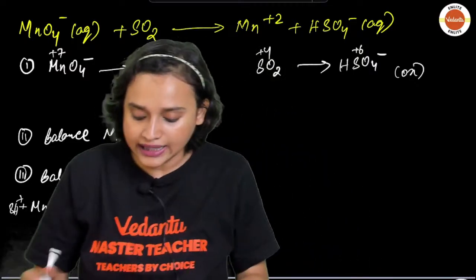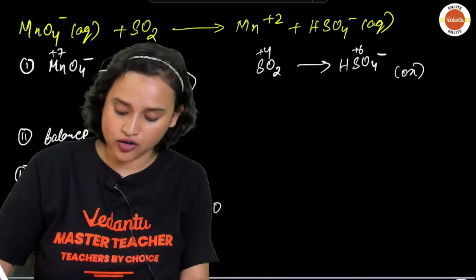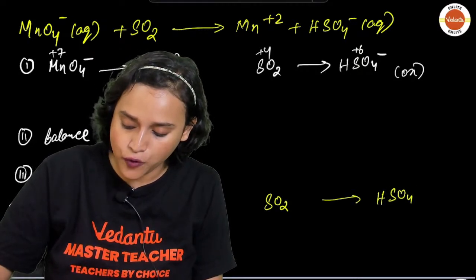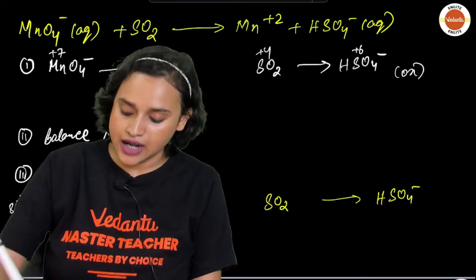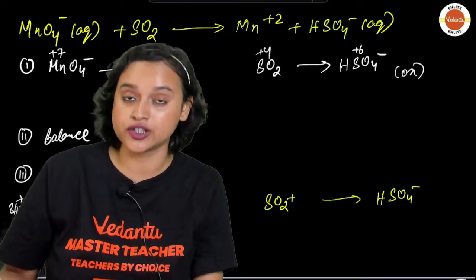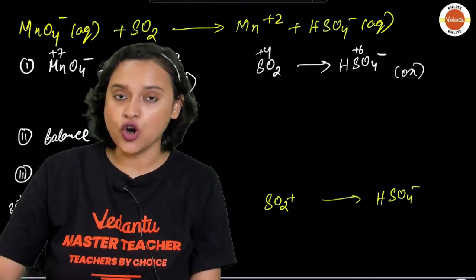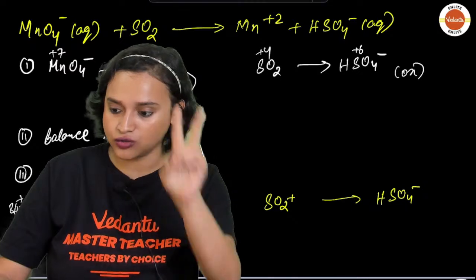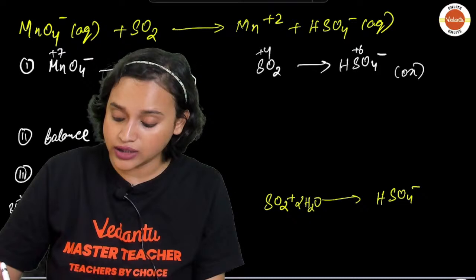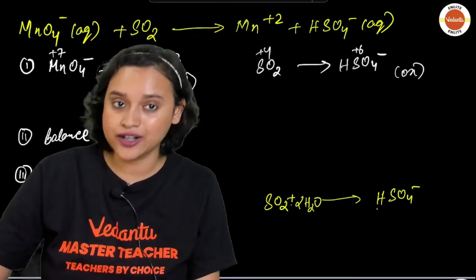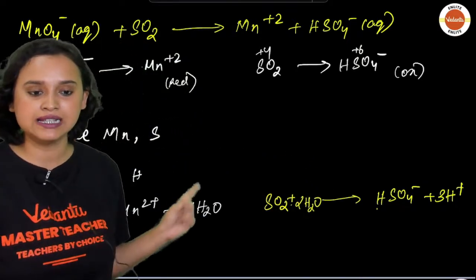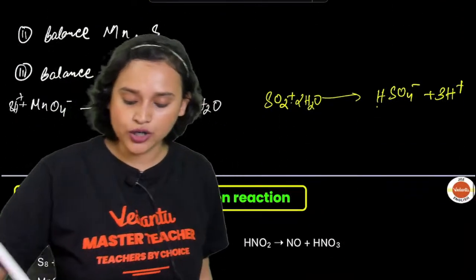Balanced, okay. And this side, check it out. We have SO2, which forms HSO4 minus. Am I right? Now this side you have 4 oxygen, this side you have 2 oxygen. We have to balance it. So 4 oxygen and 2 oxygen, that means we still need 2 oxygen. So can I write 2H2O because 2 oxygen? Now 2 twos are 4 and here 1 hydrogen is there already. So that means 3H plus. Balanced, everybody? Balanced, yes.